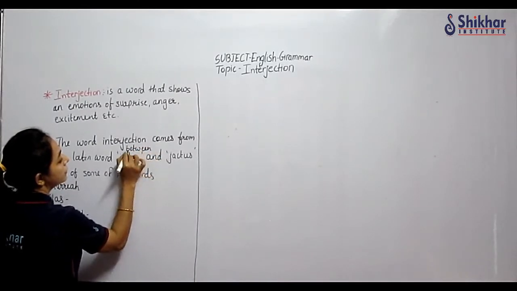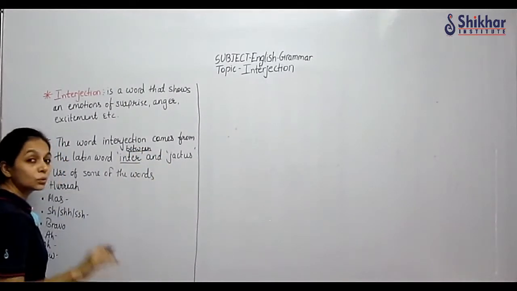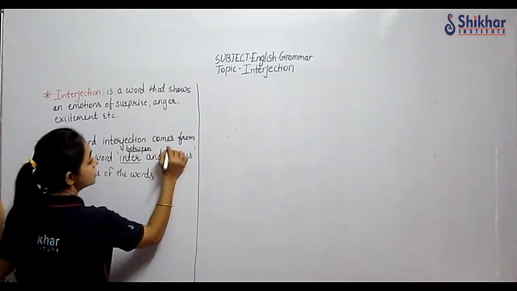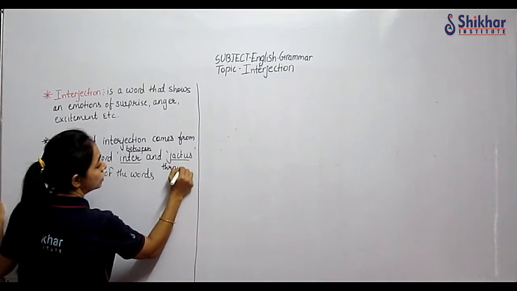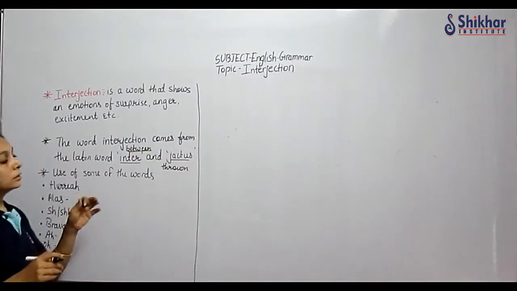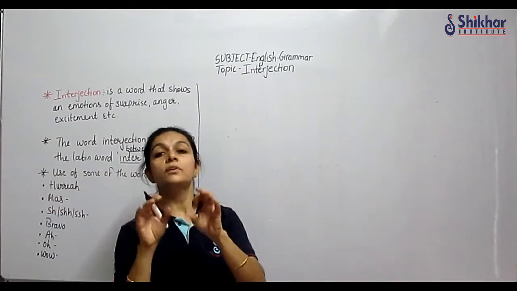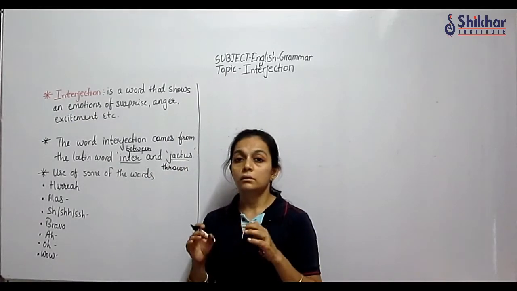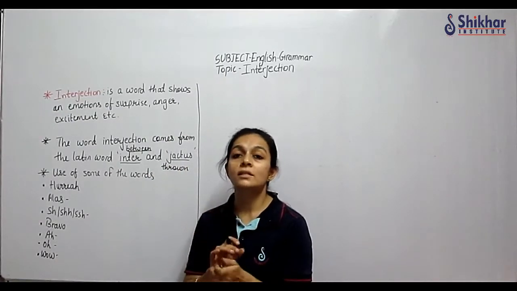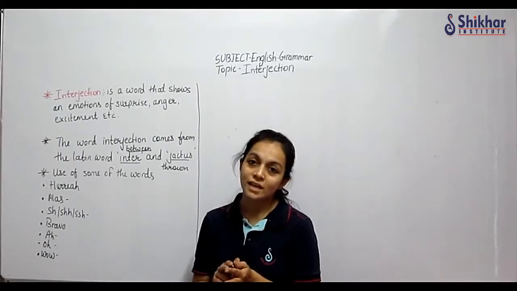And what is jectus? Jectus is thrown. So literally it means the words which are thrown in between the sentences. The words which are thrown in between the sentences are known as interjections.